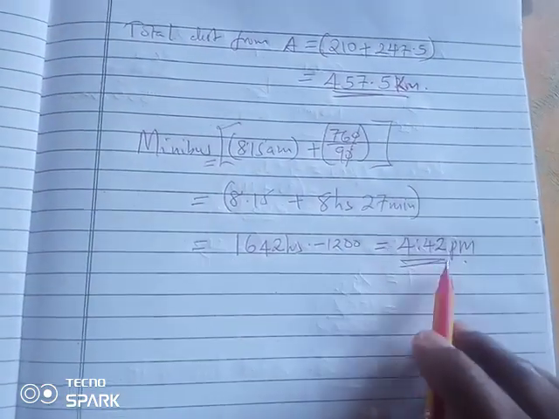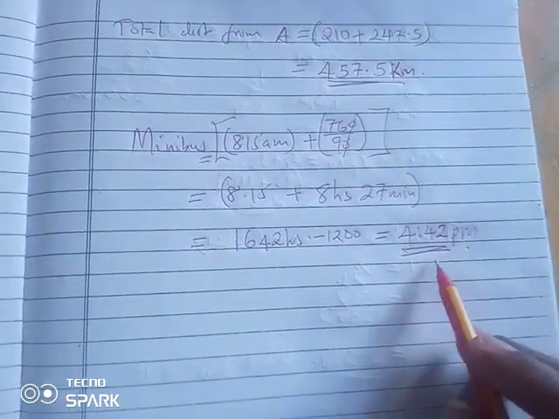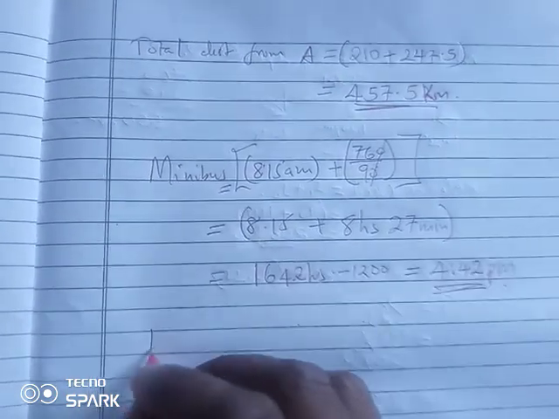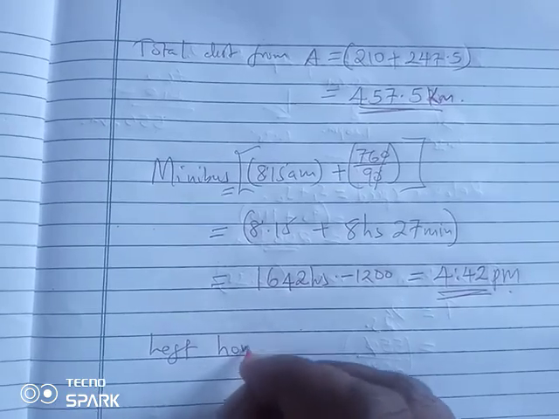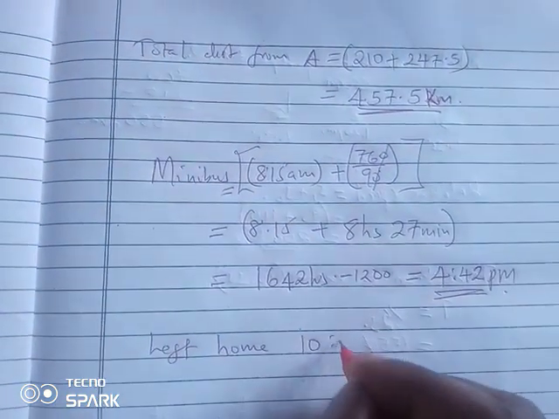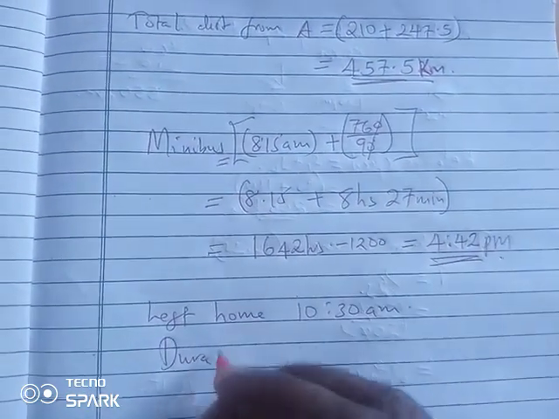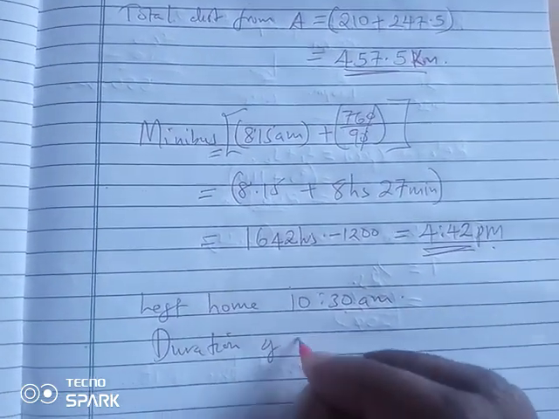So it therefore implies that even the motorist arrived at this very time, having left his home at 10:30 in the morning. So what was the duration of the motorist?